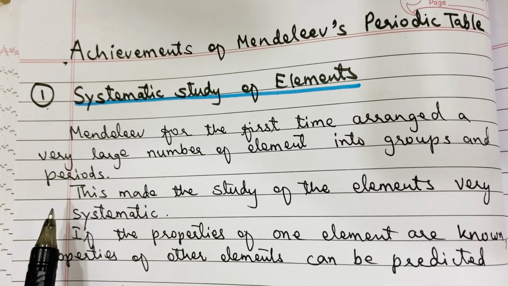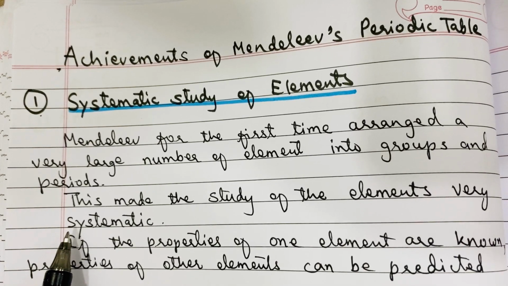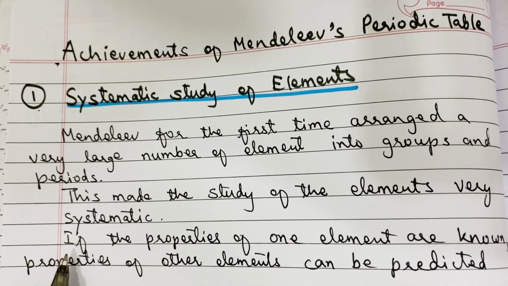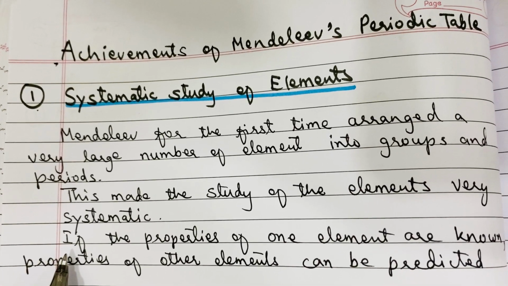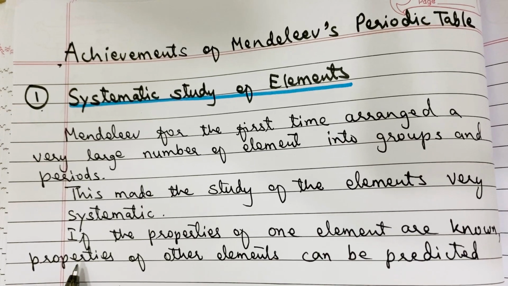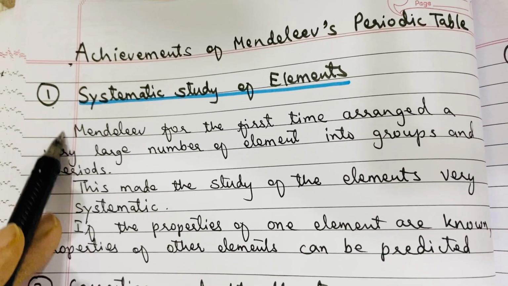Because of this, the study of these elements became very systematic and correct. If the property of one element is known, then the property of other elements can be predicted also. So this helped in the systematic study of the elements.